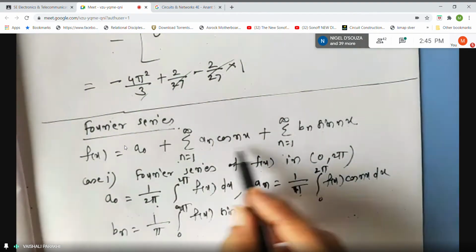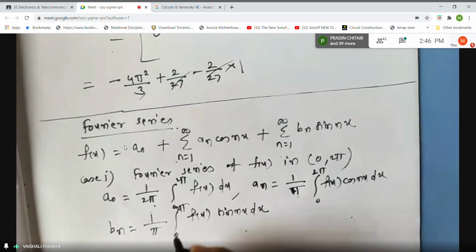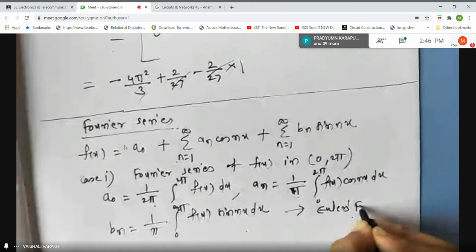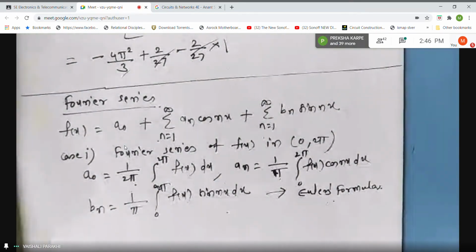And the Fourier series is the same. You have to put the values of a naught, an and bn in this, and that will be your Fourier series. These formulas are called Euler's formulas, the Euler's formulas for finding Fourier coefficients. What are a naught, an and bn? These are called Fourier coefficients.